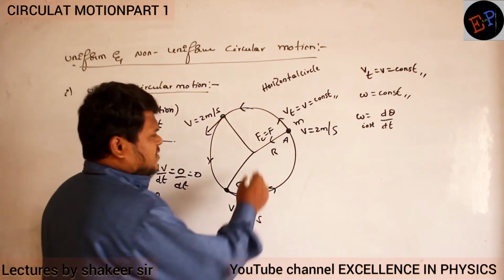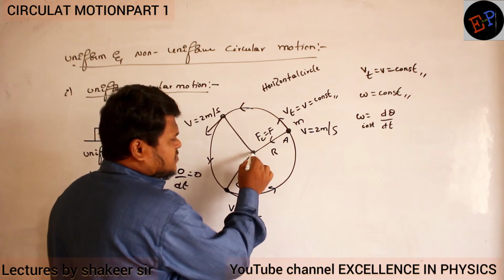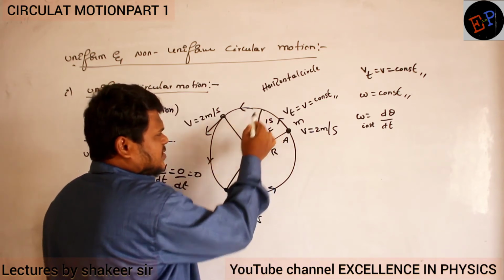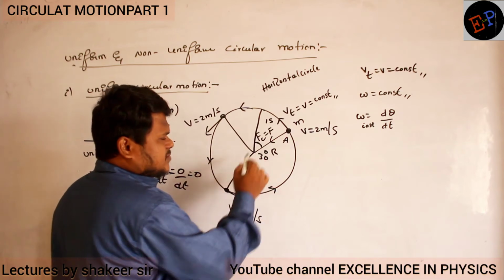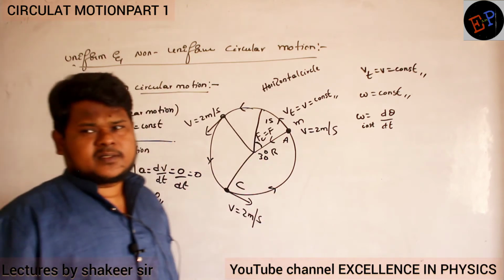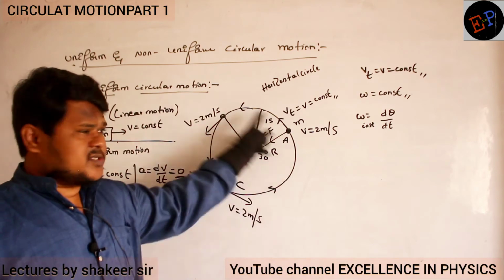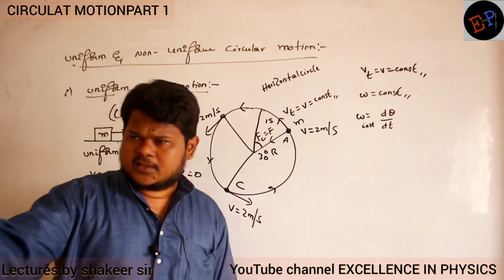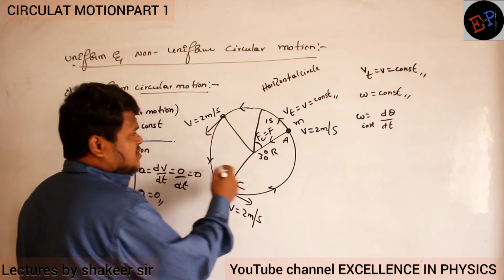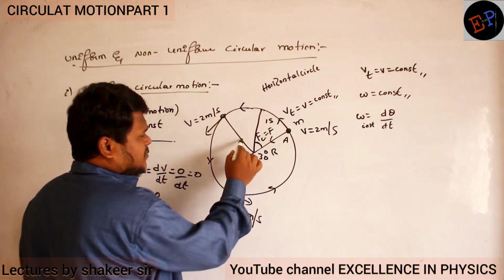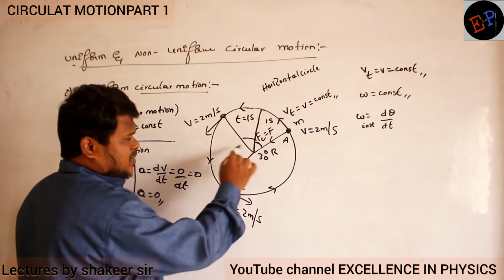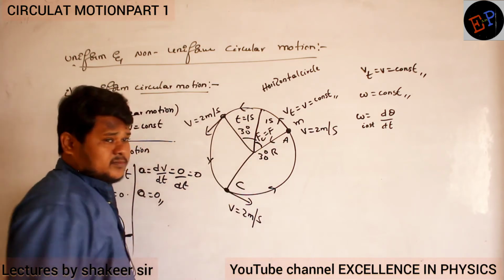For example, if a body travels from here to here in a time of 1 second, the angle covered is 30 degrees. Speed is constant, the speed with which it is moving in a circular path. So in another 1 second, it will reach from here to here, but the angle covered remains 30 degrees only.